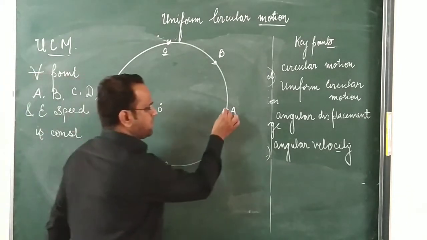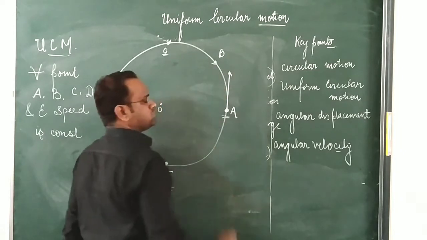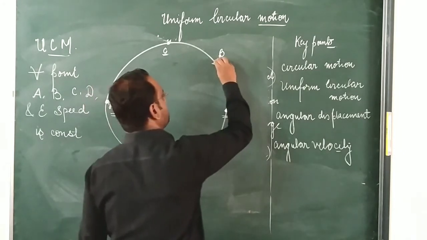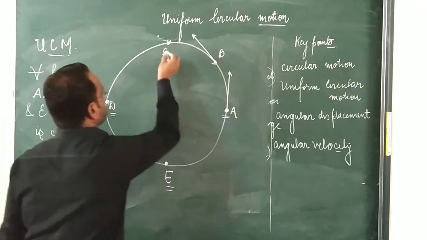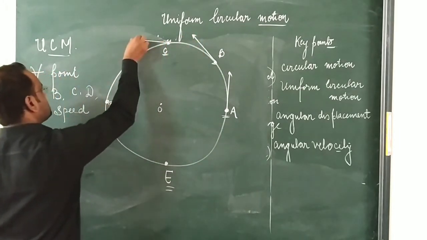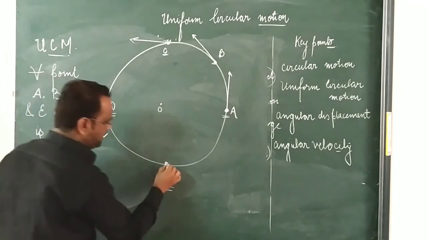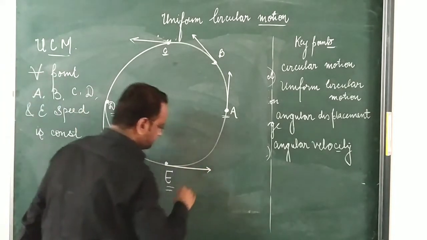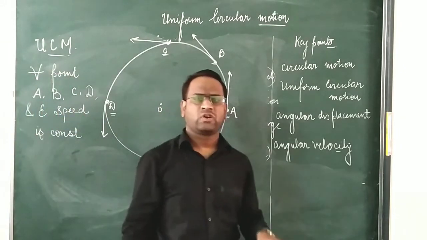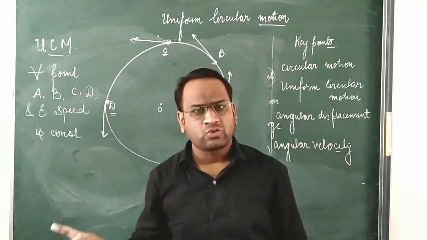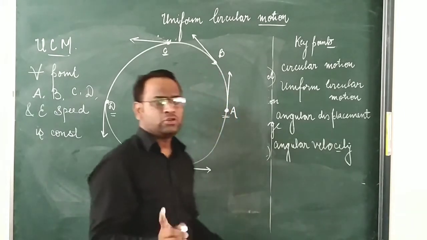Students, at point A, you can see that the body is moving in this type of direction. Now at point B, the body changes its direction like this. At point C, the body changes its direction like this. And at D, and at point E, its direction changes like this. As we know, velocity has two components. What are those components? Those are magnitude and direction.